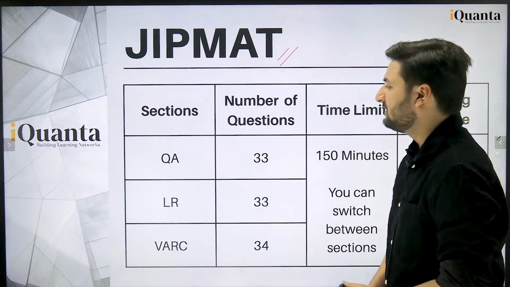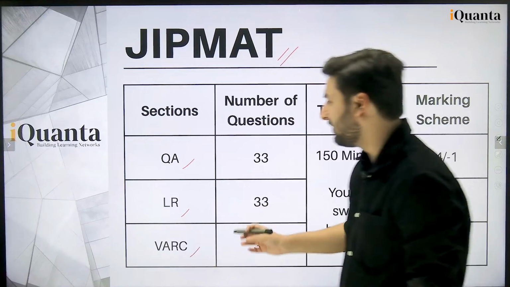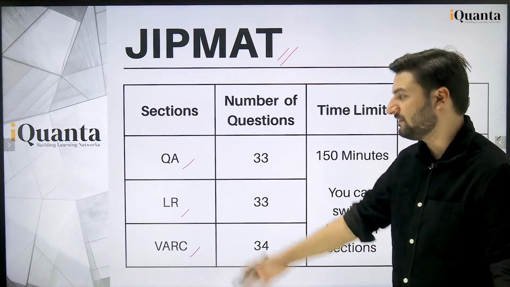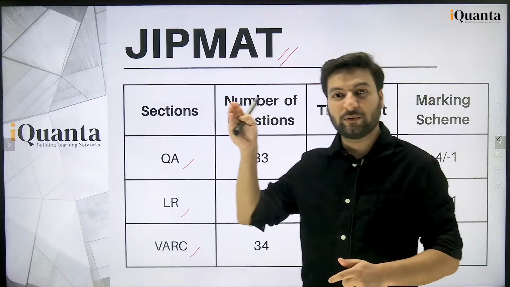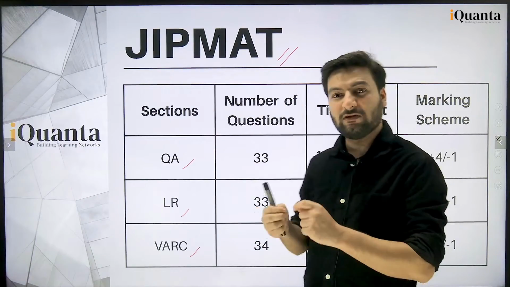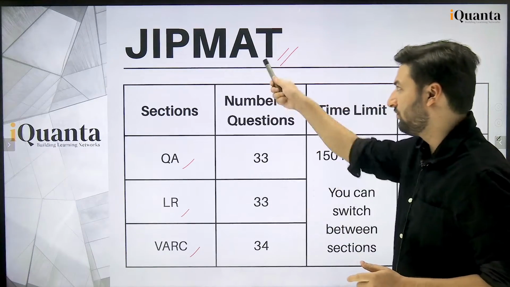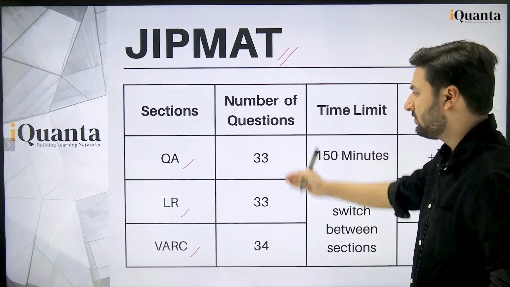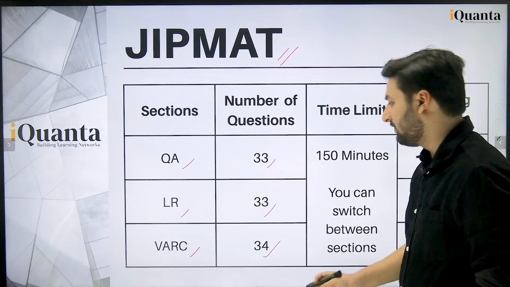Talking about the exam pattern, we have 3 sections similar to that of Rohtak: quants, logical reasoning, VARC. In fact, the level of questions is also the same, but this year, talking about 2023, the JIPMAT level of questions was slightly higher compared to last year. So be well prepared for that. Talking about the number of questions, we have 33 questions of quants, 33 of logical reasoning, and 34 of VARC.